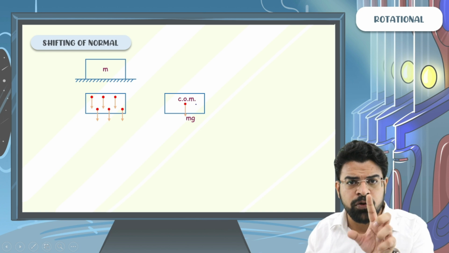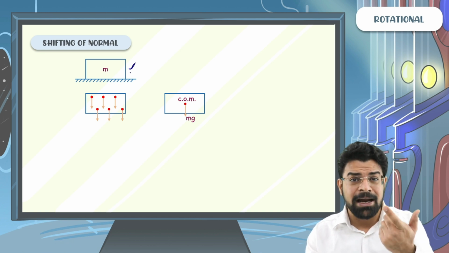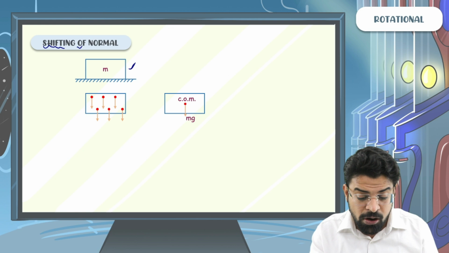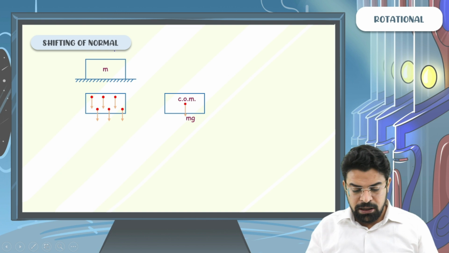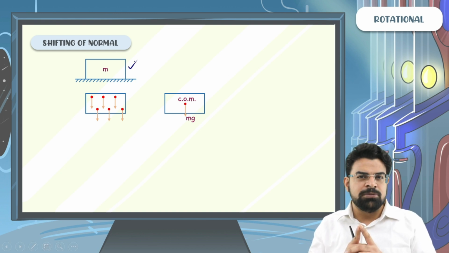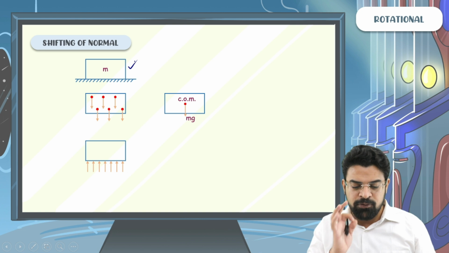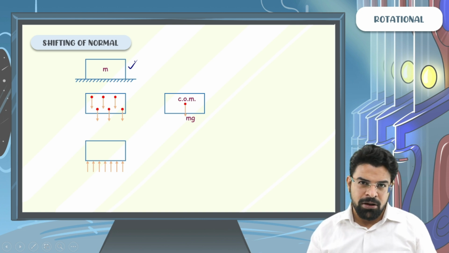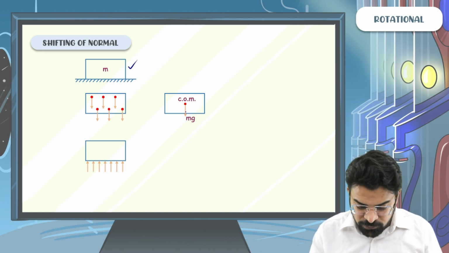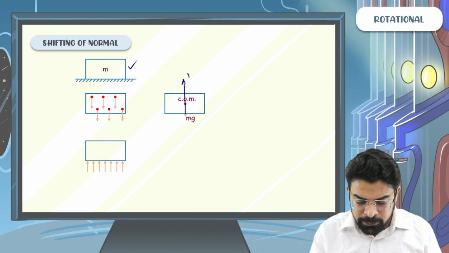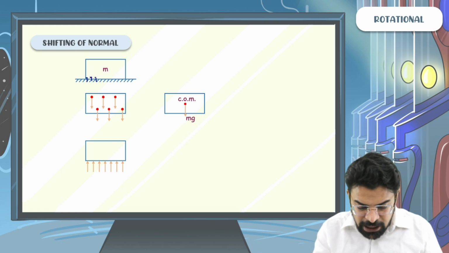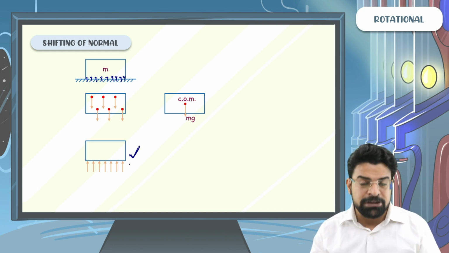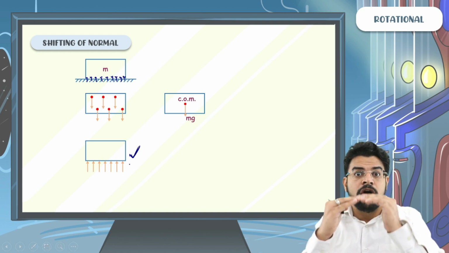Similarly, there is one more force acting on the block. And remember the heading, we are learning shifting of normal. The normal force shifts. So if I ask you, there is one more force acting on this block, which is that force? You will say, sir, there is the force of normal on the block. Now, it's not that the force of normal acts only on the line passing through the center of mass. The force of normal actually acts at each and every contact point. So that's what this diagram represents. It shows how the force of normal acts.